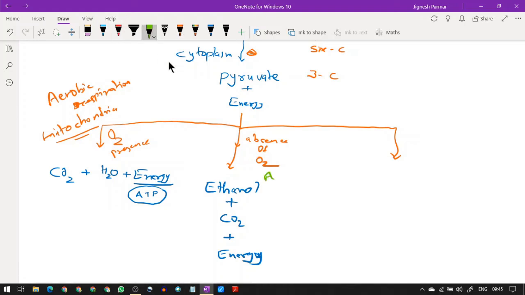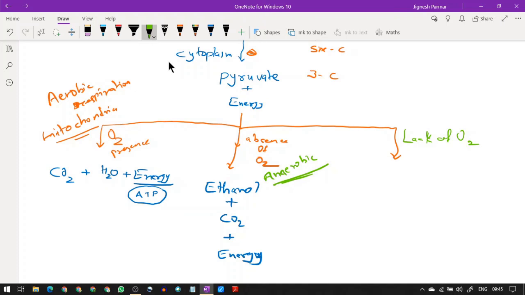What do we call this process? Anaerobic respiration. Anaerobic means without the help of oxygen. Okay, suppose oxygen was present, that was the earlier case, but if I have a lack of oxygen, then in human beings, when does this take place?